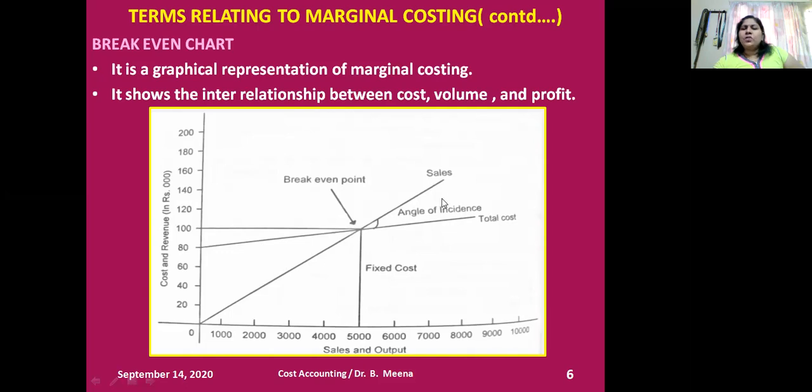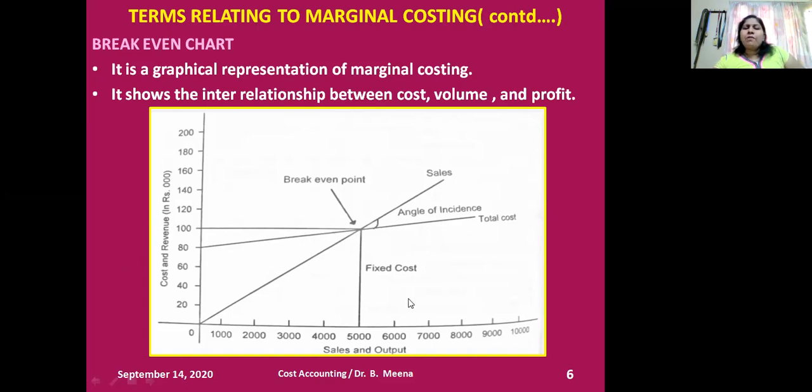And this zone is called the profit zone, because below the break-even point, you will incur loss. Above the break-even point only, you will earn profits. The angle you get where the total cost curve and the sales revenue curve cut each other is called the angle of incidence. If the angle is more, then contribution and profit will be more. So this is the break-even point.